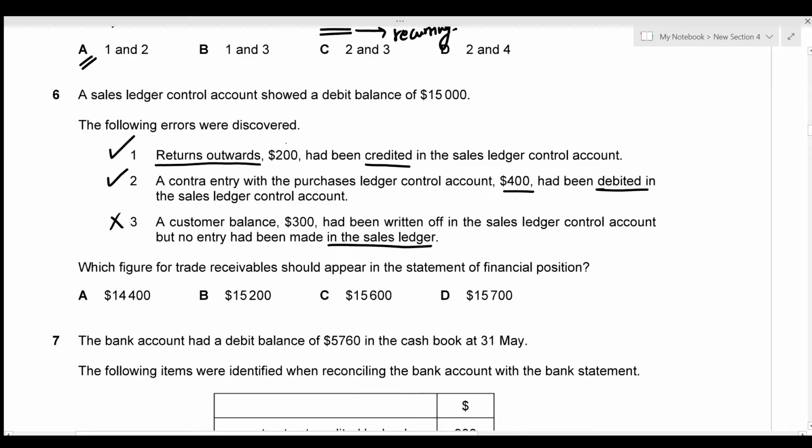Now let's talk about the errors. So I'm just going to write the error entries first. So we have credited 200. So that's going to be on the credit side. And we have debited the 400.